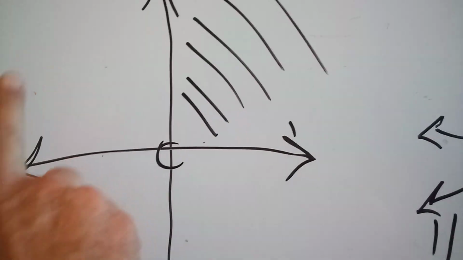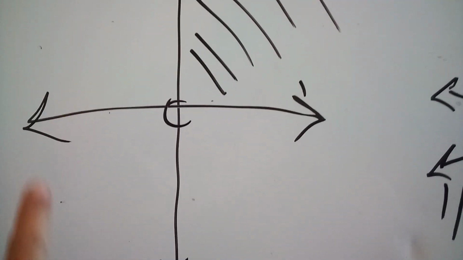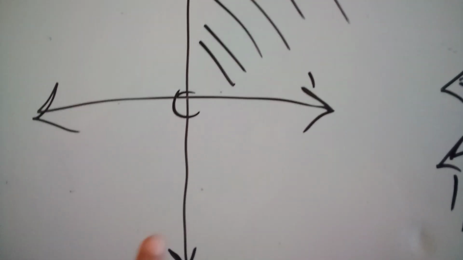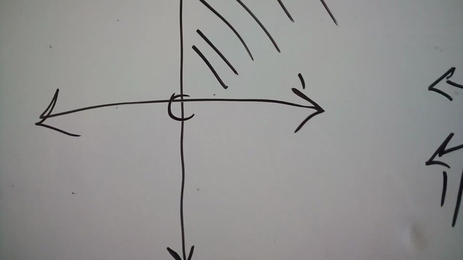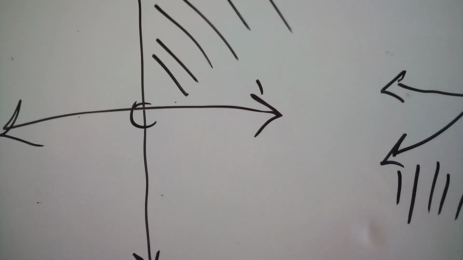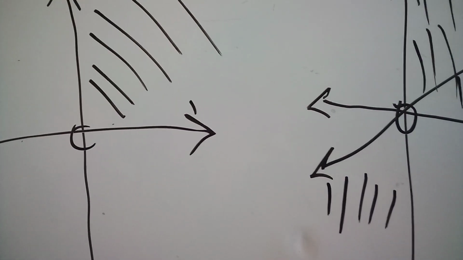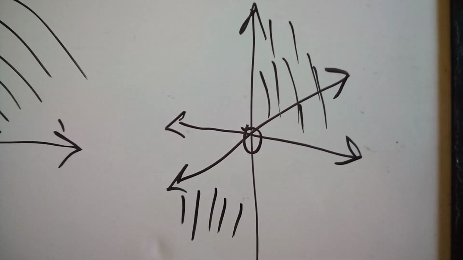And conversely, all the rest of this plane, right? If we exclude one quadrant and take the other three quadrants, those three together could be considered a half plane. Okay, so we could take this concept and expand it to more dimensions.